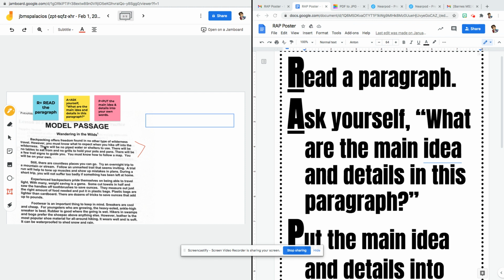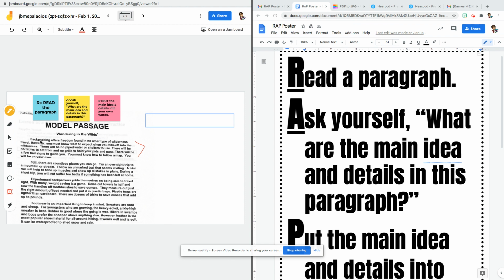What is this paragraph about? I think this paragraph is about backpacking because the main idea in the first sentence of the paragraph is backpacking. See it right there. I'll look at the next sentence to check that. I find the word hiking, which is a synonym for backpacking, so I must be on the right track.